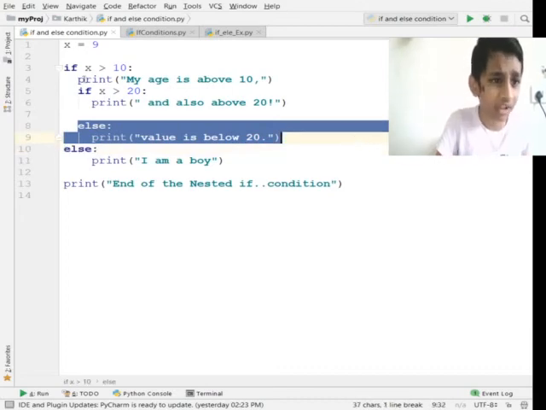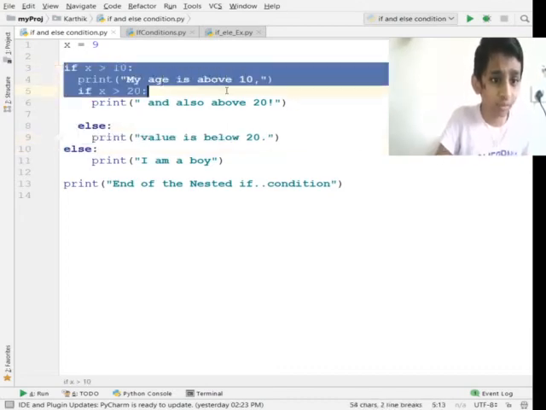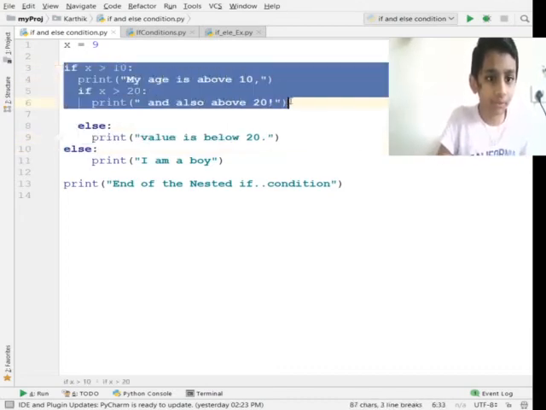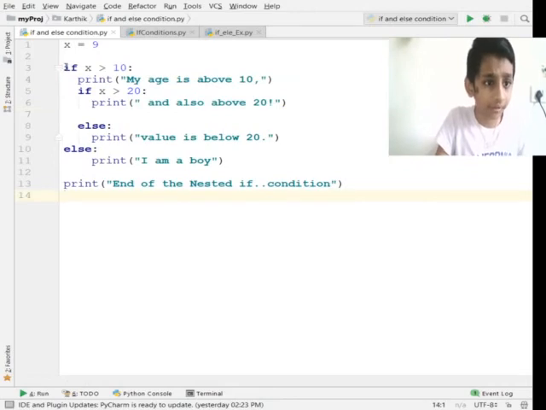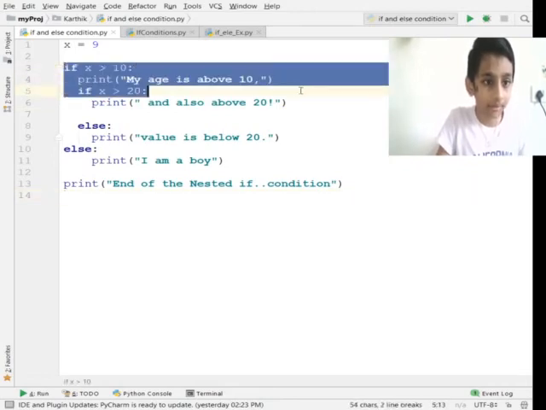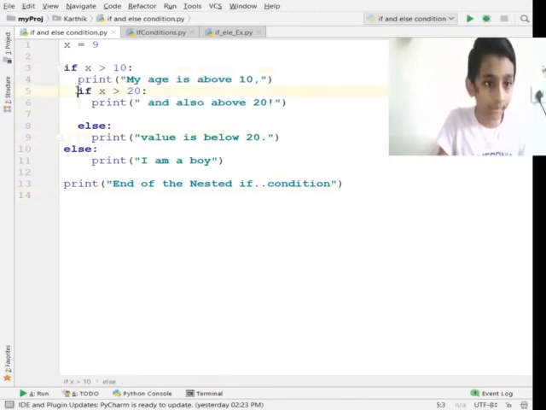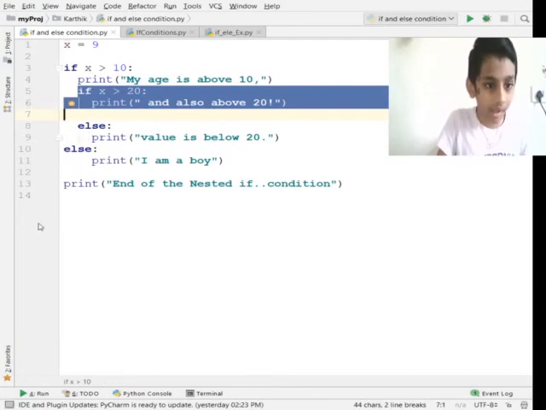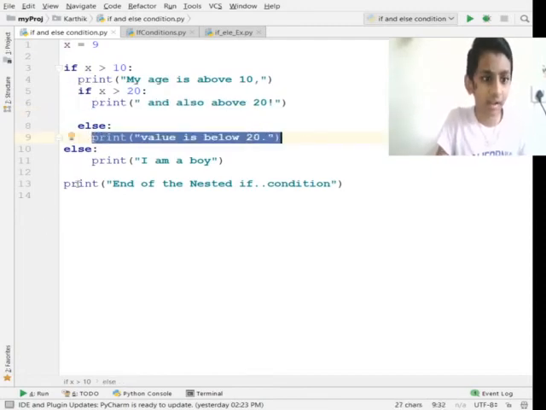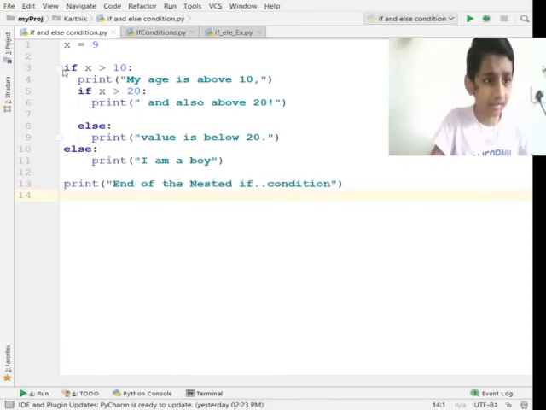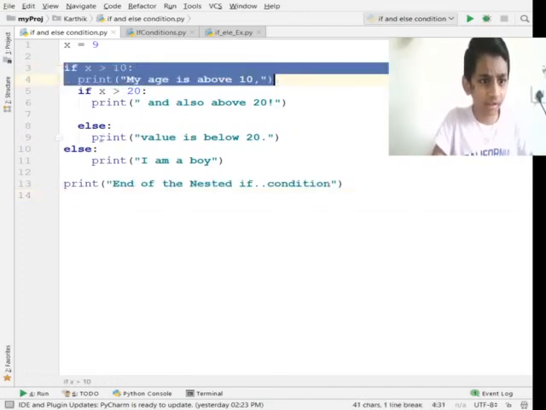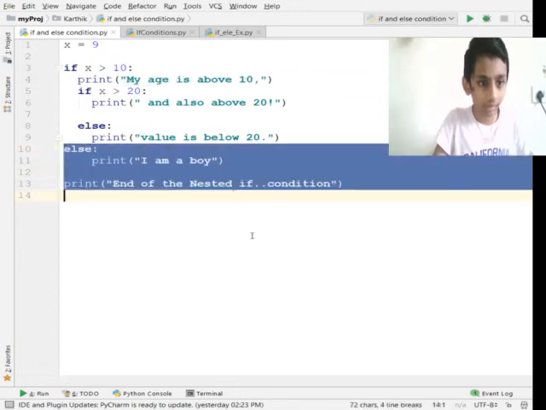So now if this condition is true, it executes, and if the second if is true, it executes this and this. But when this is true but this is false, it goes to its else condition, that's this, and executes this. But when only this is wrong, it executes this and this.